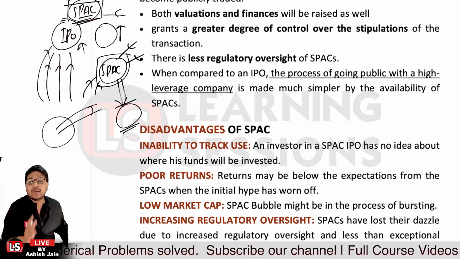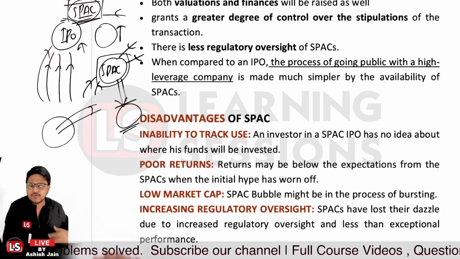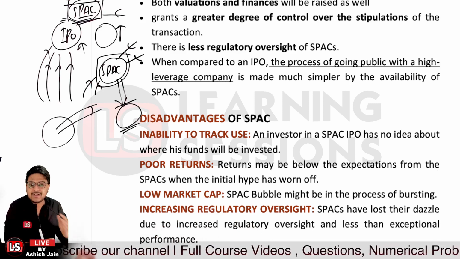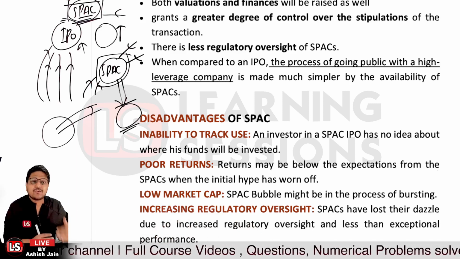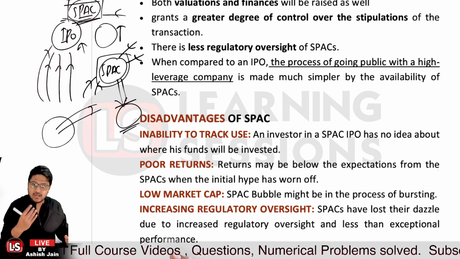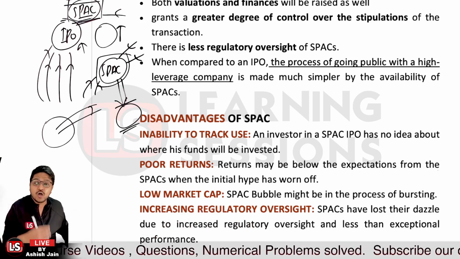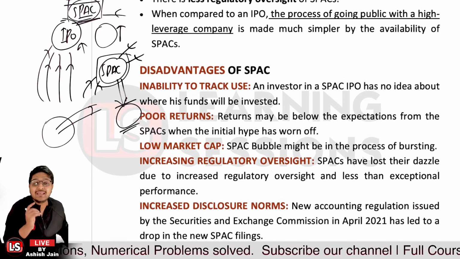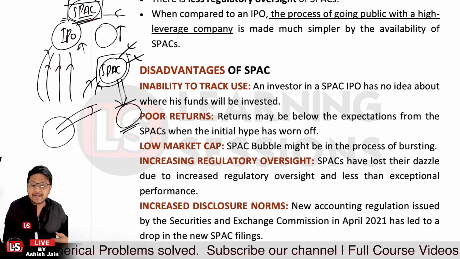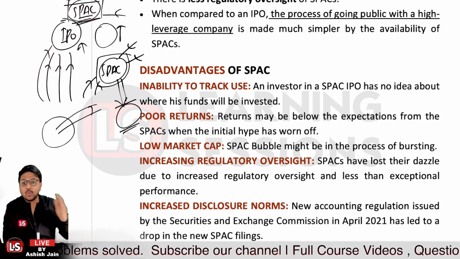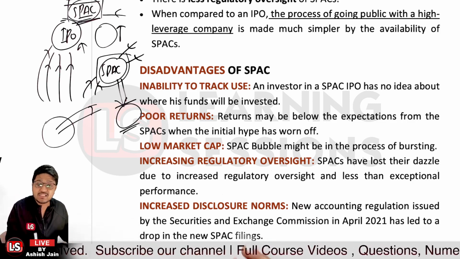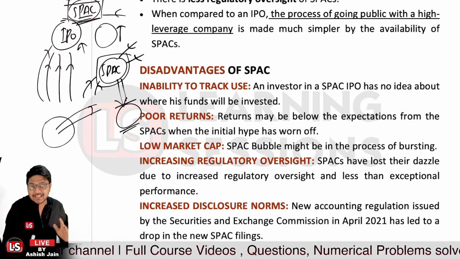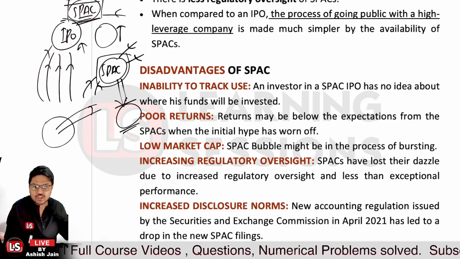For the increasing regulatory oversight, previously I told you that the regulatory oversights are lesser in that particular scenario, but SPACs have lost their dilness because there are increased regulatory actions which have been taken, and it is very difficult to work around so many regulations, right? And for the increased disclosure norms, you have to declare and disclose everything: what you are going to do, your transparency, and how this money is going to be used.